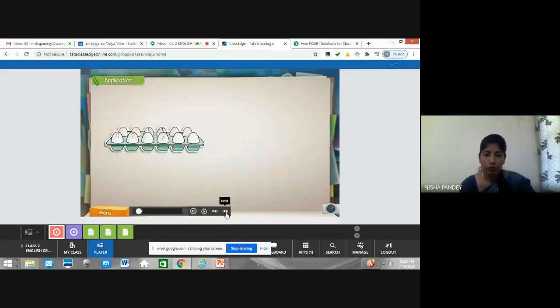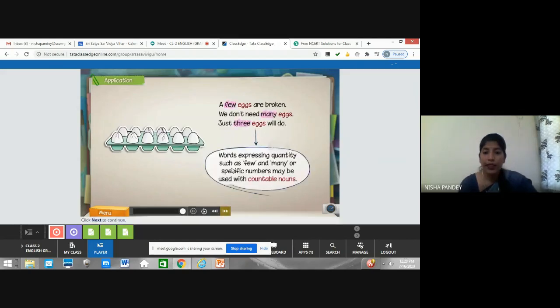A few eggs are broken. Anyway, we don't need many eggs. Just 3 eggs will do. So see, words expressing quantities such as few, here few eggs are broken, and many, like we don't need many eggs, or a specific number may be used with countable nouns. These are the words we are using here for countable nouns.